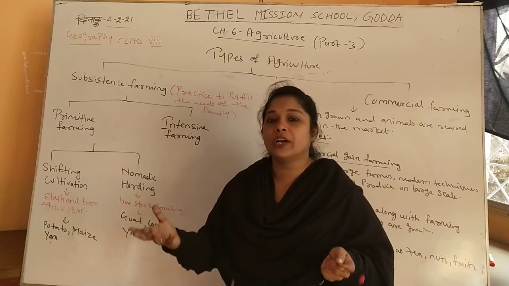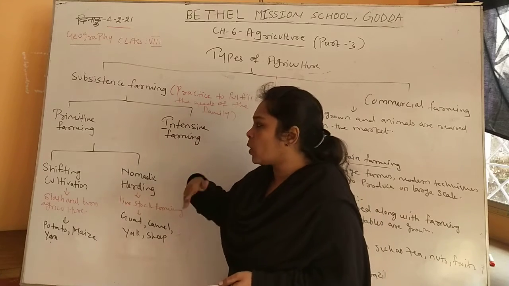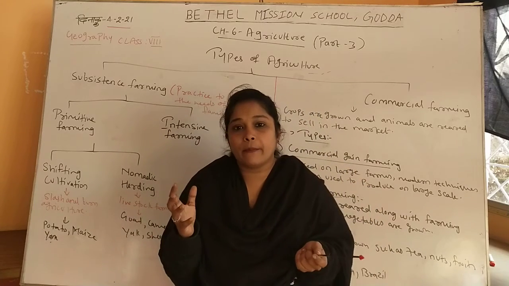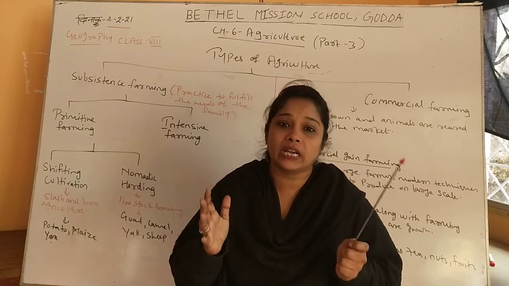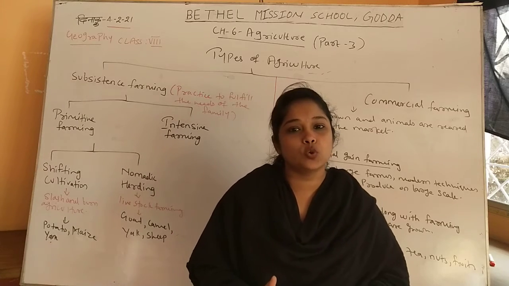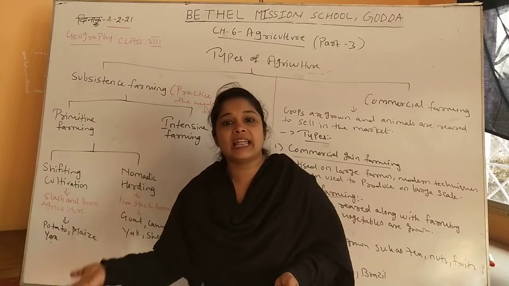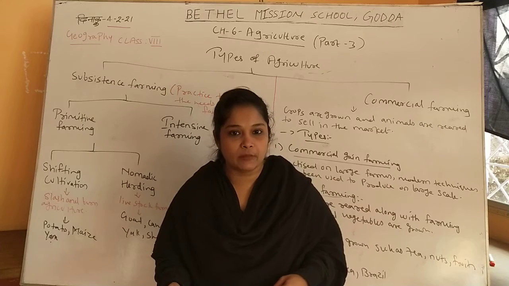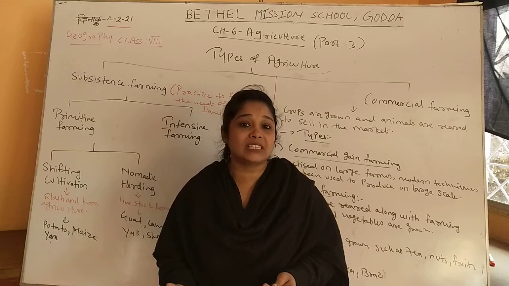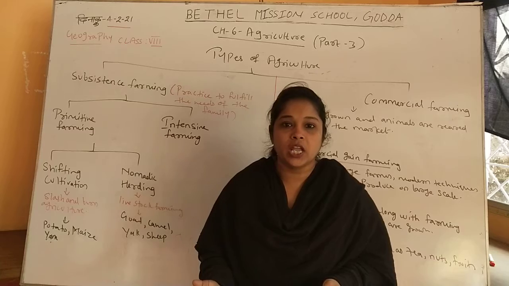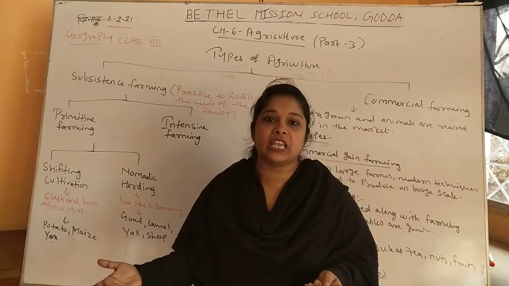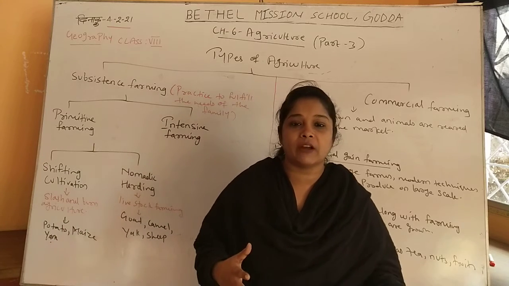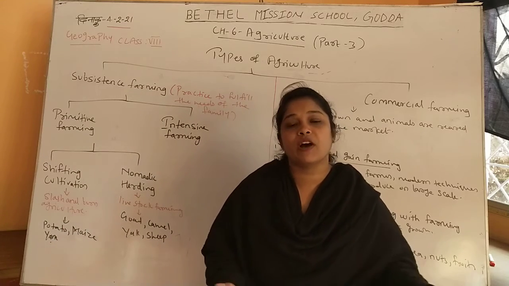No modern techniques are used, and this is a very olden method of farming where there is shifting, where farming is not done on one particular land. One particular land is used for farming, and after that some other land is used. There is no fixed land used for farming, like in primitive times. In primitive times, when people were not so civilized, when they started doing agriculture, they shifted to the river areas where they could do farming. After harvesting, they shifted from that particular area to another area for the purpose of farming in other land.